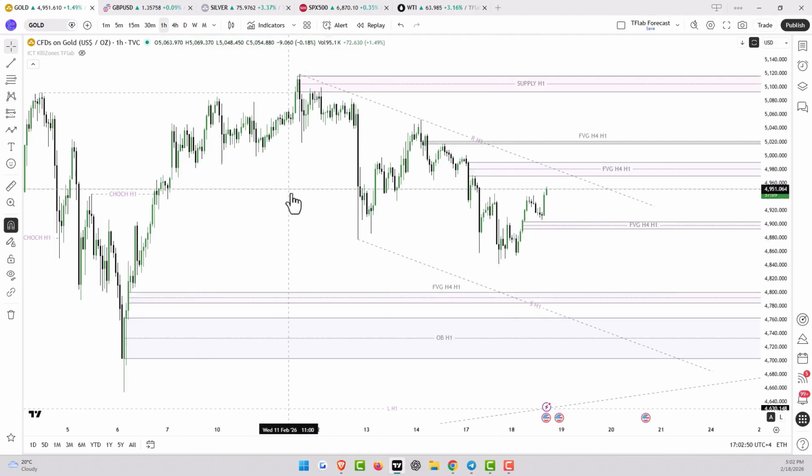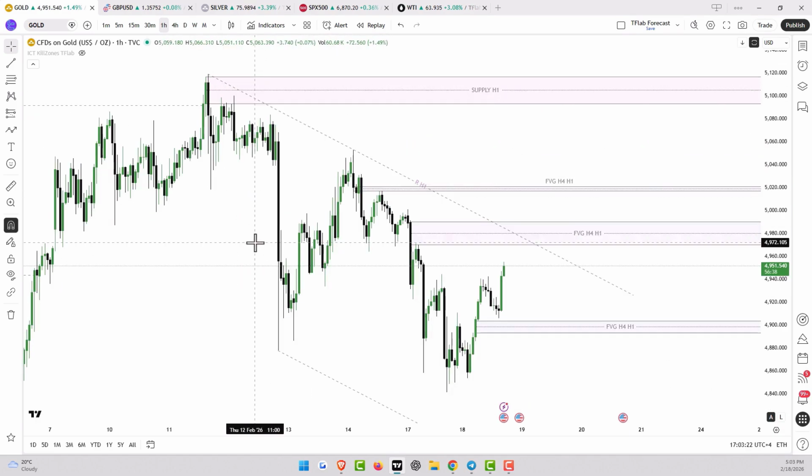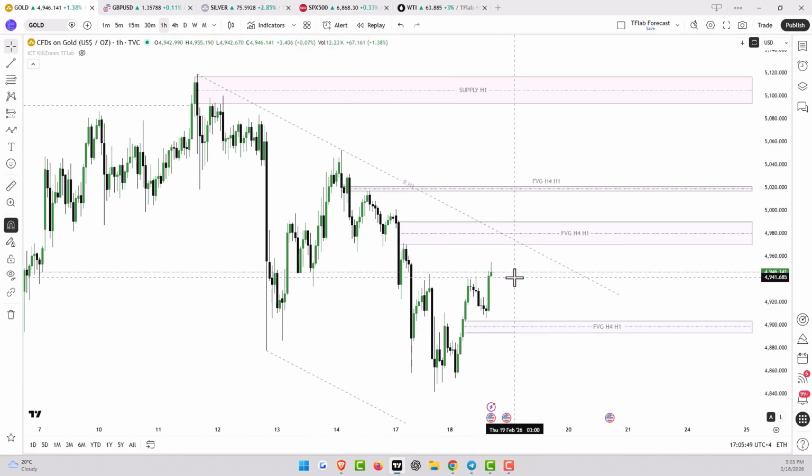We are currently analyzing the 1-hour time frame for gold. As we mentioned, after breaking above the $5,090 level, gold showed that its long-term trend is still bullish. However, after that, it entered a short-term downward channel. We can confirm this short-term channel with lower highs and lower lows as a short-term bearish setup.